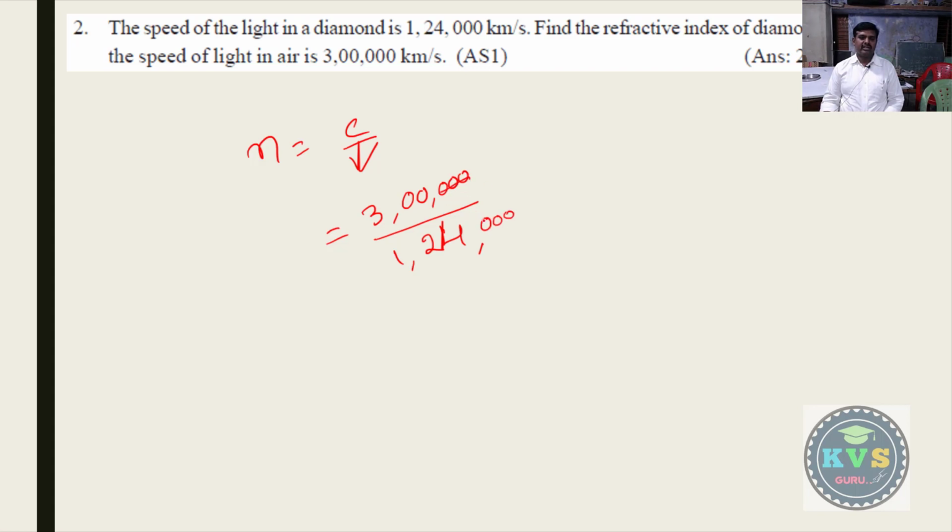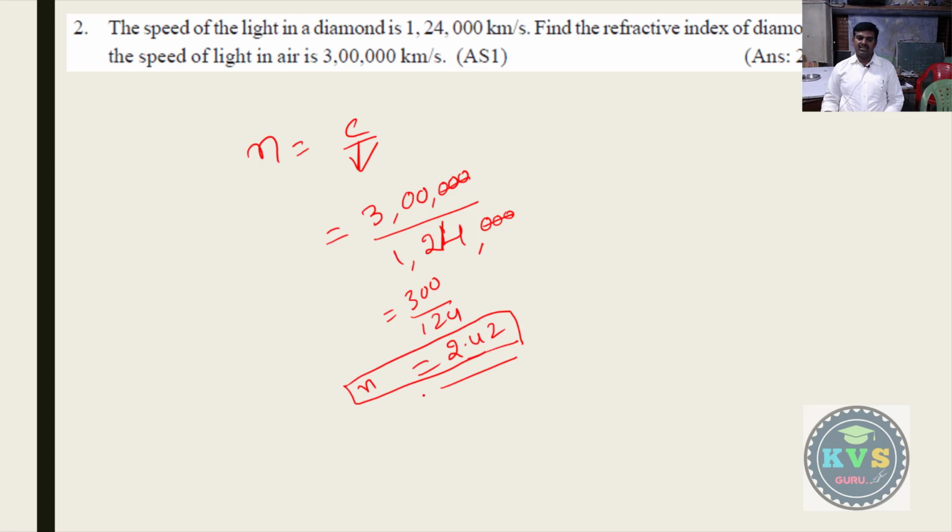Here 3 zeros cancel, so that is 300 by 124. On simplification, we get the value 2.42. So this is the procedure of solving problems to find the refractive index.